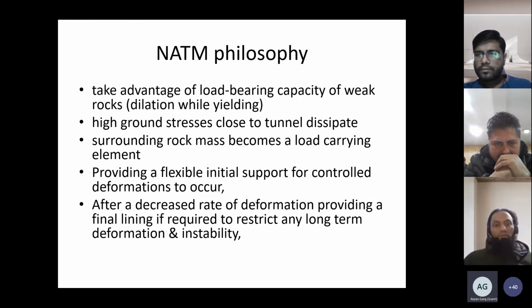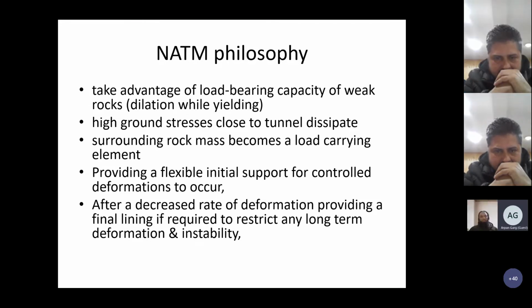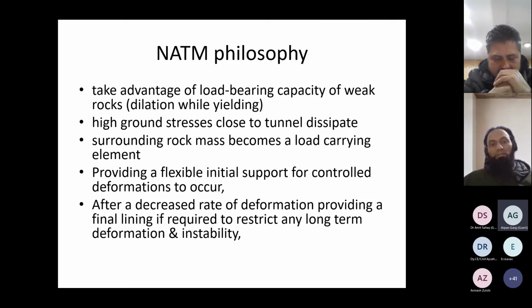As we know, rock has to dilate when it yields. Whenever you excavate, it will try to yield, it will try to converge, but during the convergence it also has to dilate. This dilation is the phenomenon they try to harness, so that it forms a self-supporting element all around the tunnel, and the stresses at the tunnel go on dissipating when we allow the tunnel to deform, yield or dilate. Then the supporting rock mass becomes a load carrying element rather than a load bearing or load transmitting element.